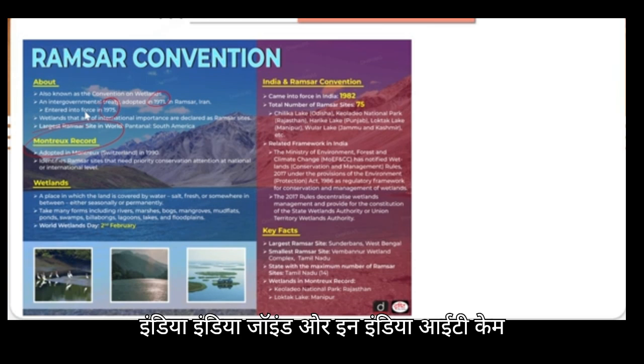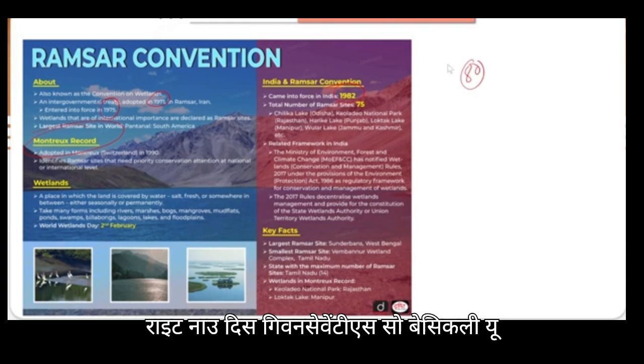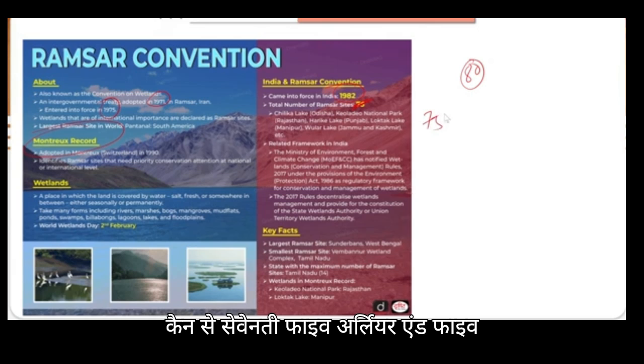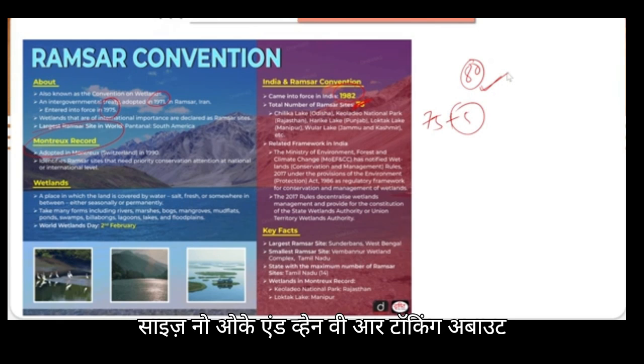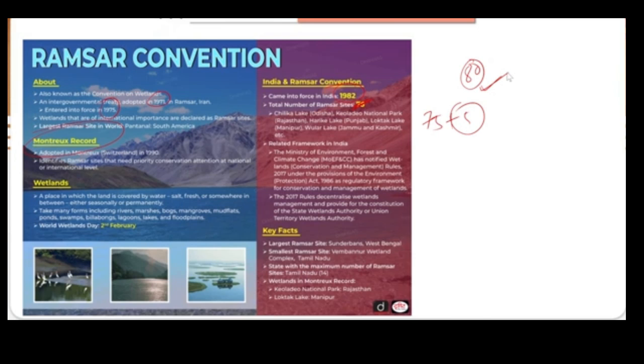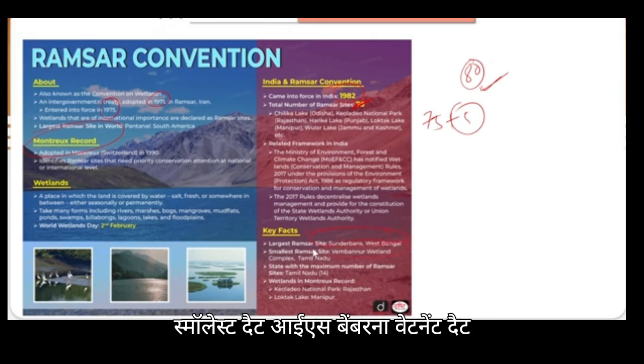When we are talking about the Ramsar Convention, it was signed, or you can say adopted, in 1971, and it came into force in 1975. When we are talking about India, the convention came into force in India in 1982. There are 80 sites right now, which was earlier 75, and 5 were recently added. So there are nearly 80 sites now. Okay, and when we are talking about certain key facts, you can say that the Sundarbans in West Bengal are the largest Ramsar site. When we are talking about the smallest, that is Vembanad wetland, that is in Tamil Nadu.